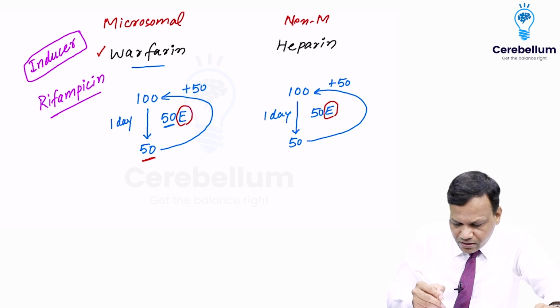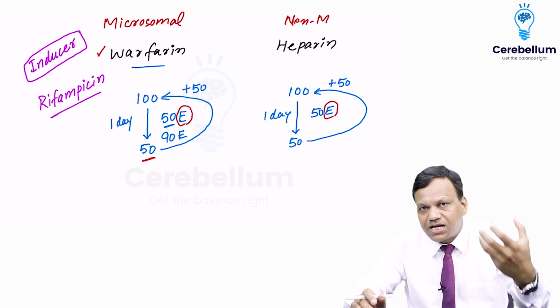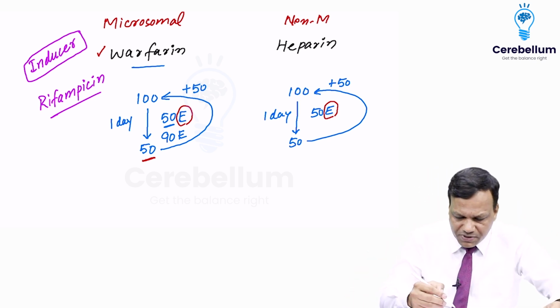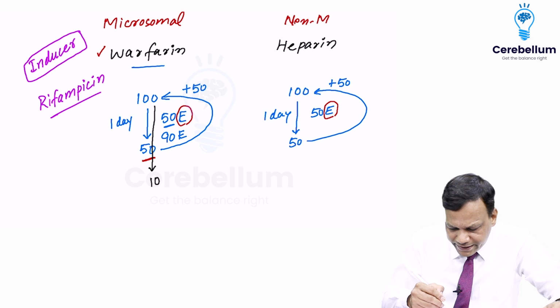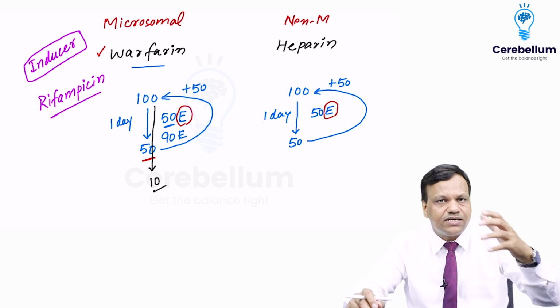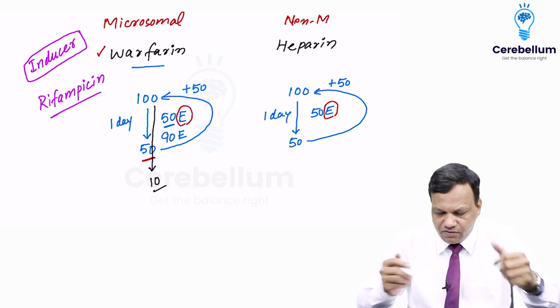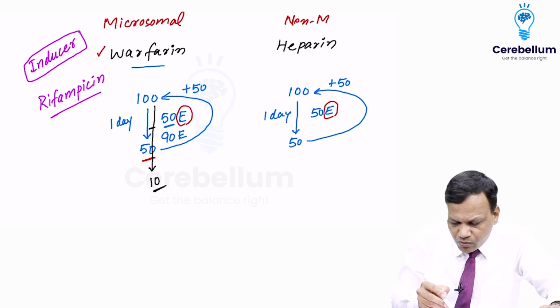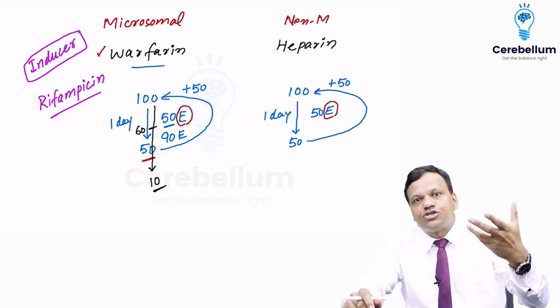So after giving rifampicin, from 50 the enzyme number becomes 90. So when the enzymes are 90, they will break 90 molecules in the same time. So that means in one day, now they break 90 molecules and only 10 will remain. If we do not think such a thing is happening in the body, we will continue the same dose. What dose were we giving earlier? 50 molecules. So if we give 50 molecules now, 10 plus 50 will be only 60. But we want 100. So the action will stop.